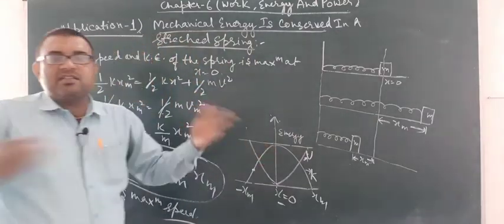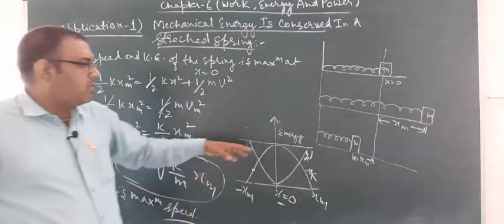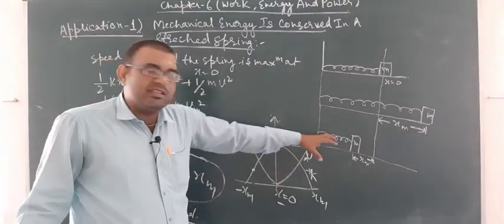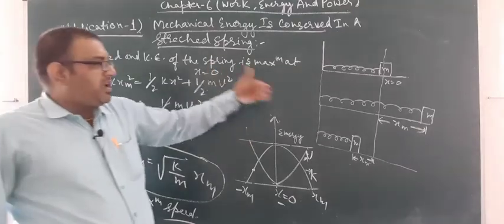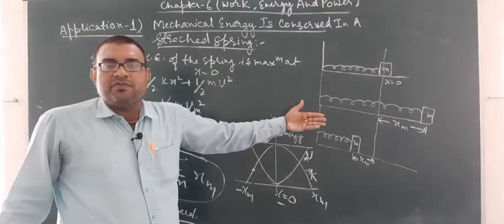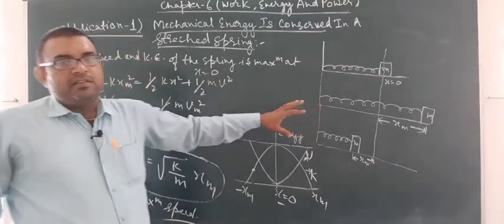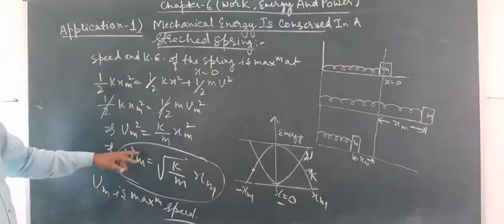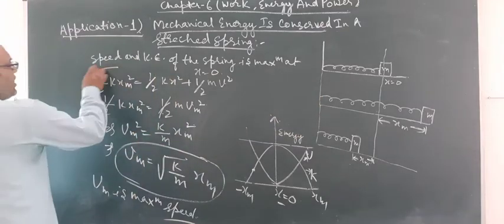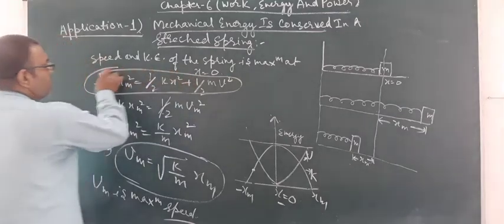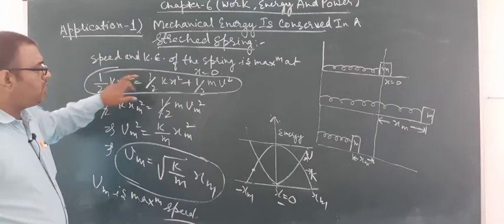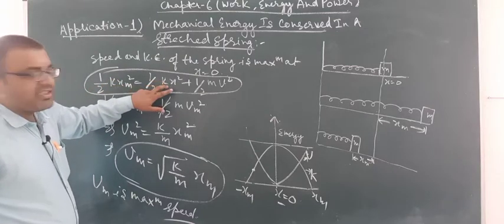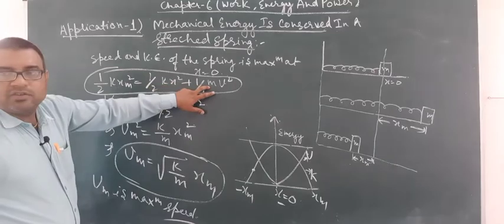It means the energy is not going to be lost in the surrounding; the total energy is conserved in the spring if no external work is done by the spring, or no frictional force or retarding force is acting on the spring. At x is equal to 0, this is the expression for total energy, and this total energy is equal to potential energy at any point plus kinetic energy at any point.